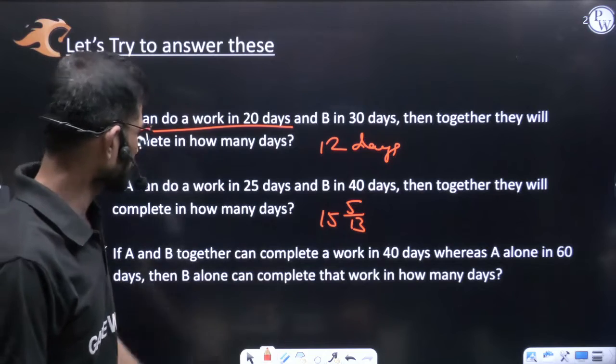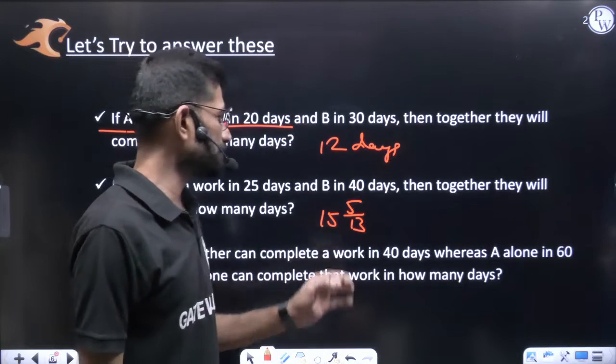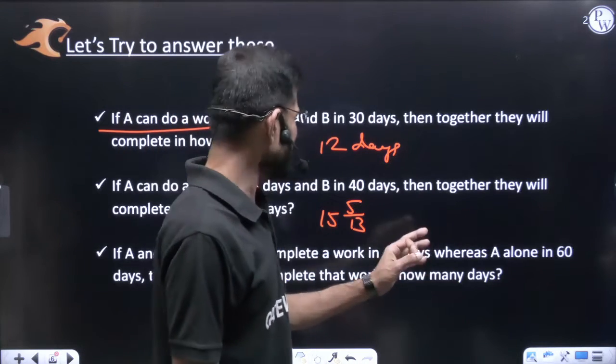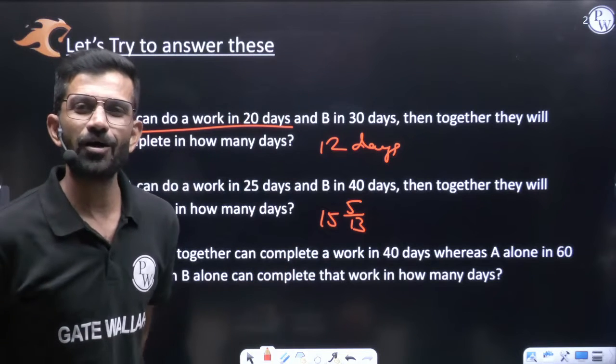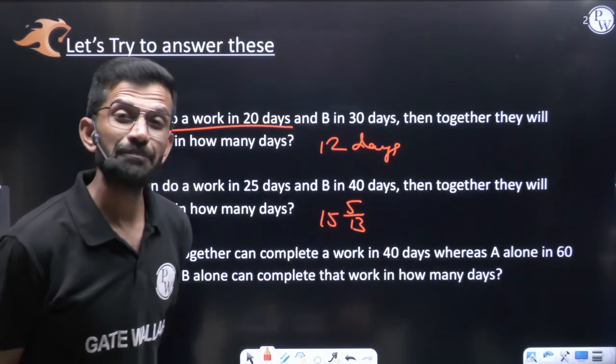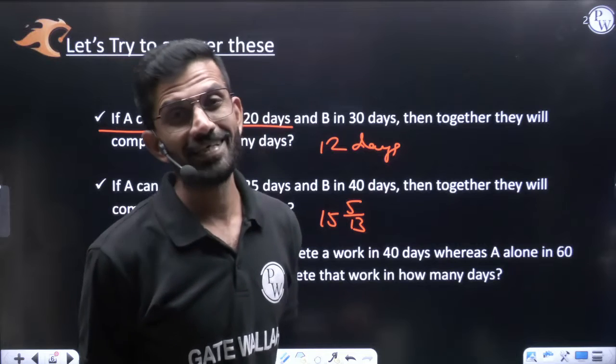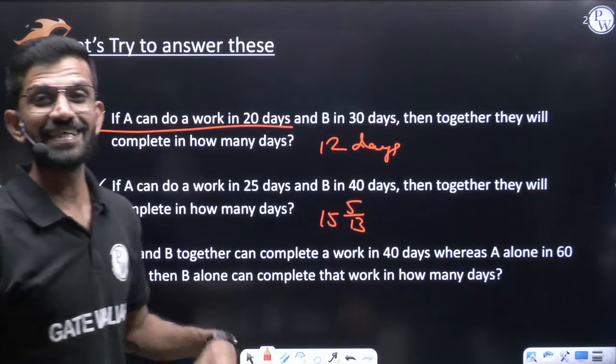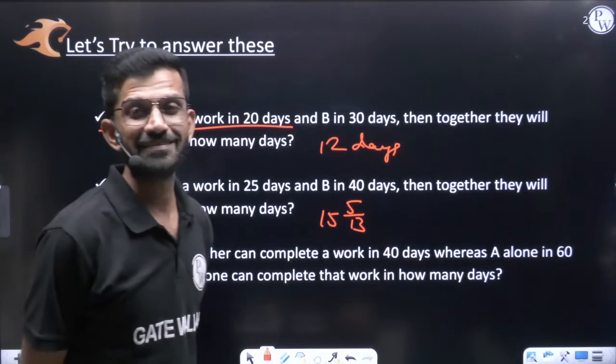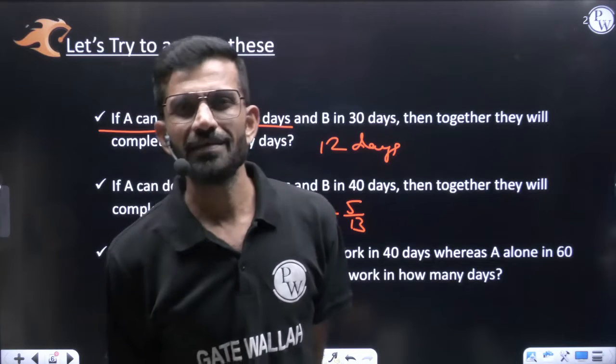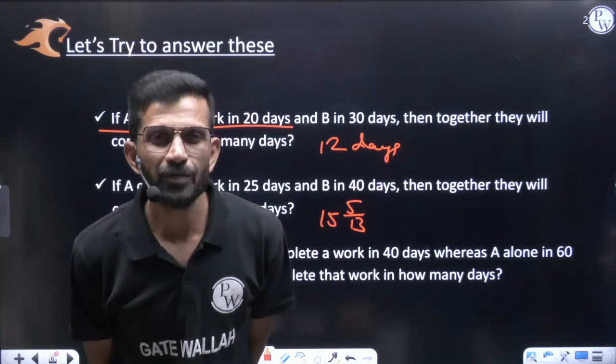Now try the third question. A and B together complete a work in 40 days, whereas A alone in 60 days. B alone in how many days? A and B together can do the work in 40 days, A alone 60 days, then B alone how many days? So here B alone will take 120 days.